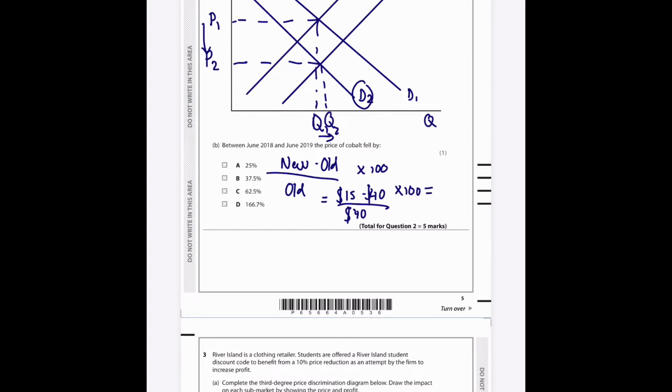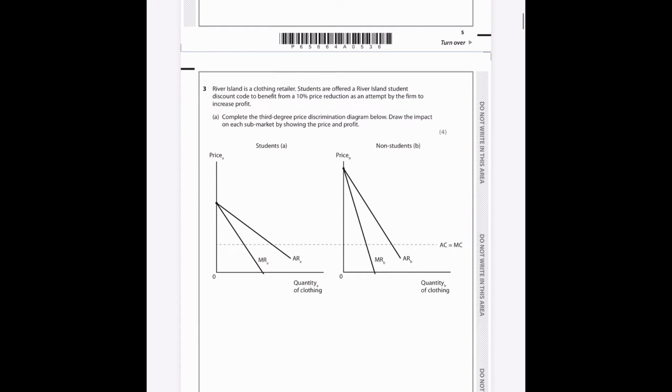And if we put that into the calculator, 15 minus 40 is minus 25, divided by 40 is minus 0.625, times 100 is 62.5%. So it fell by, because it says fell by, you don't need to have the negative sign, 62.5%.